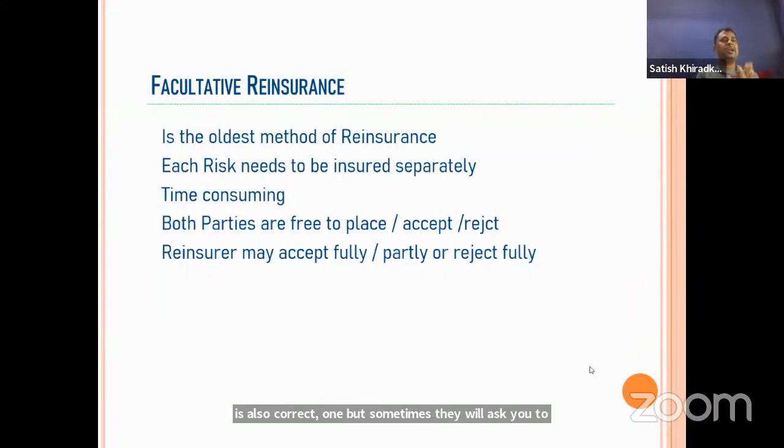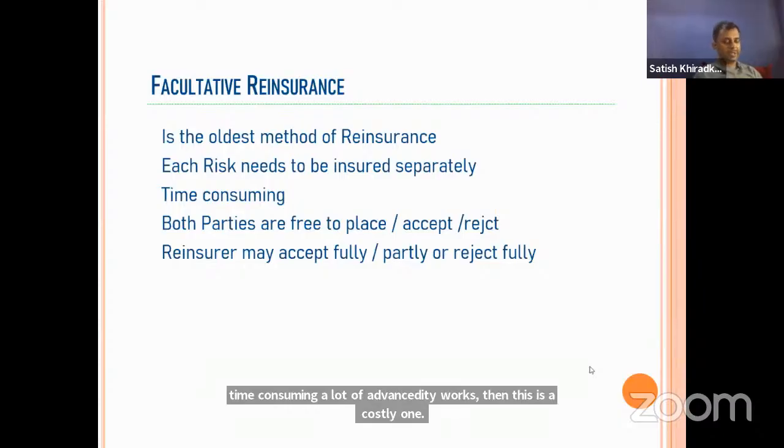That time you have to understand the implication of all these things. Like this one, anti-selection is a disadvantage to the reinsurance company, not to the insurance company. Okay, that you understand. Now, as you already told, it is time consuming, with a lot of administrative work, so it is a costly one. So these are all the disadvantages.